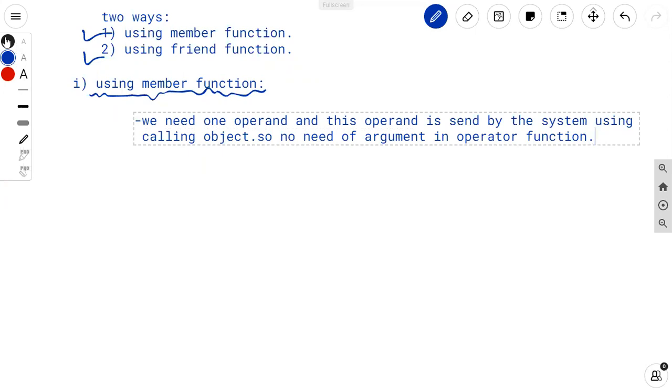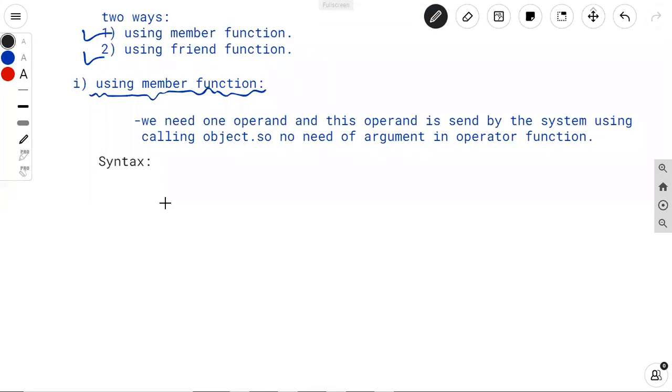Okay, now we will see the syntax for overloading the unary operator using member function. So syntax is, we have to firstly define the class, then class name, curly bracket open close semicolon.